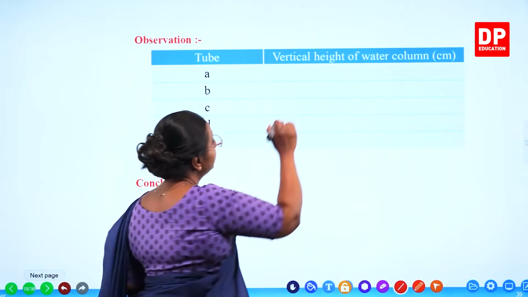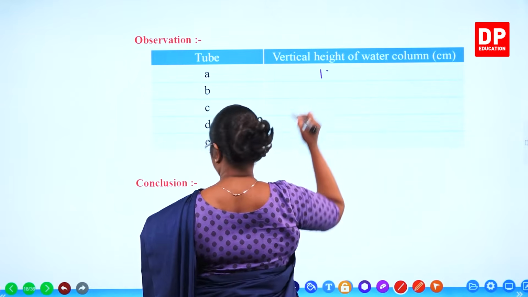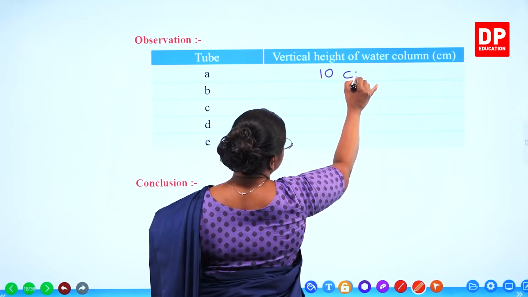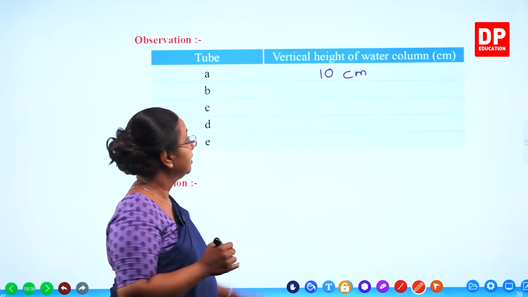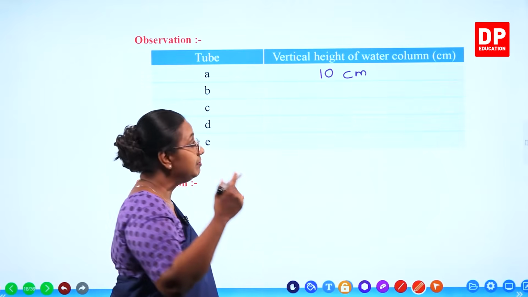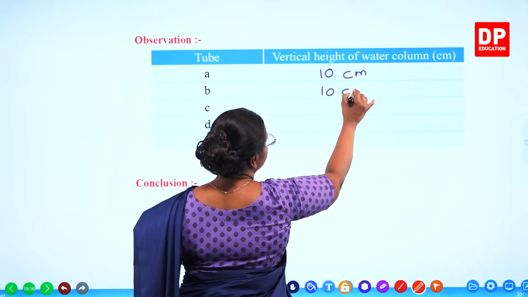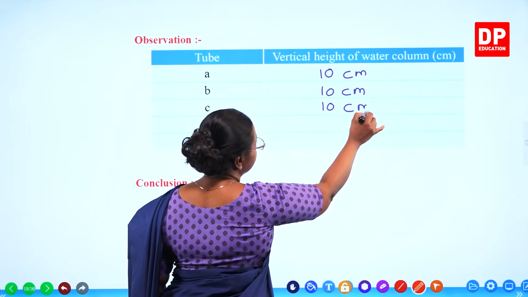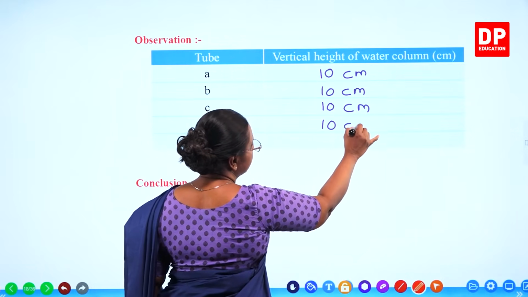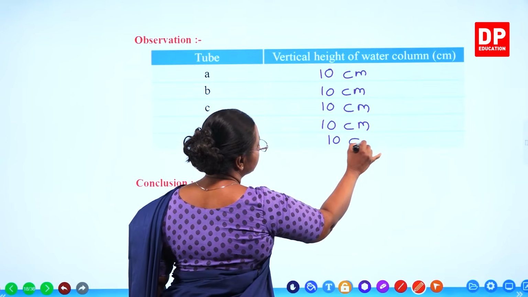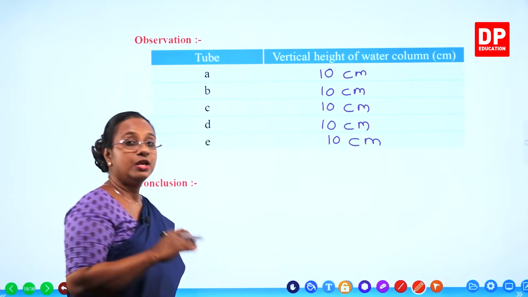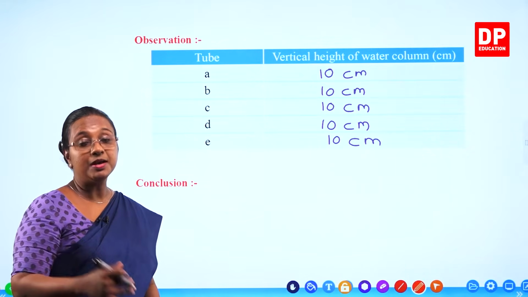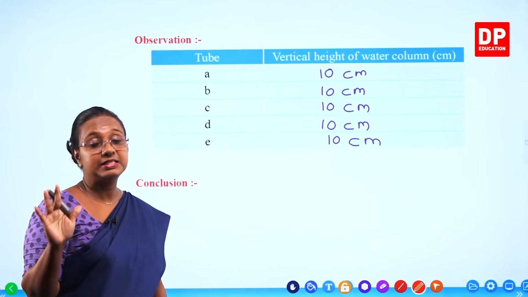So let's assume the height of the water column is 10 centimeters in A. In B also it will be 10 centimeters. So even in C it will be 10 centimeters, D 10 centimeters and E also 10 centimeters. So that means from the bottom of the PVC pipe, the height will be the same.